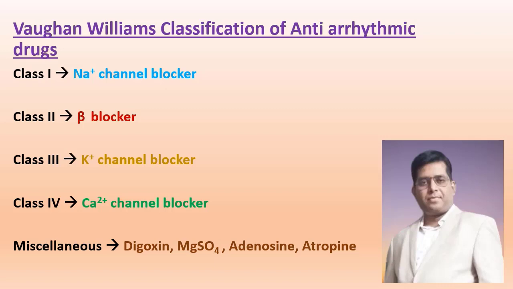Under this classification, there are total 5 classes: Class 1, Class 2, Class 3, Class 4 and Class 5. Class 5 includes miscellaneous drugs. So Class 1 is sodium channel blocker, Class 2 beta blocker, Class 3 potassium channel blocker, Class 4 calcium channel blocker, and Class 5 miscellaneous includes digoxin, magnesium sulfate, adenosine and atropine. This is about Vaughan Williams classification of anti-arrhythmic drugs.